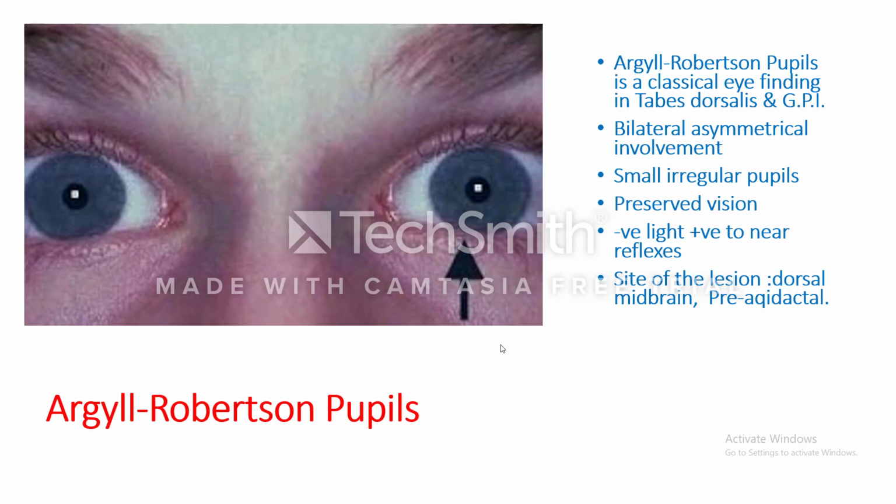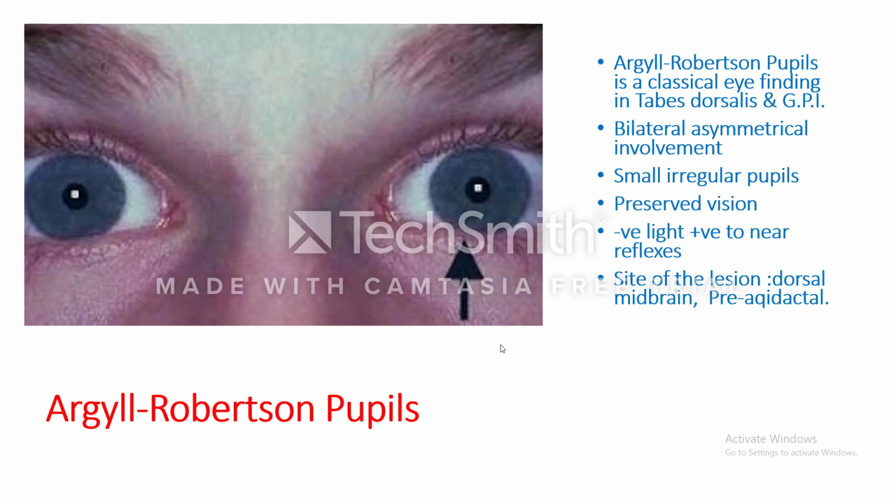In this case, the pupil does not contract. There is loss of light reflex, but the near reflex is okay. Near reflex is positive, so this pupil reacts to accommodation but does not react to direct light. It is negative for direct light.